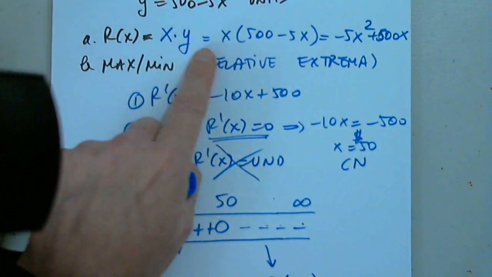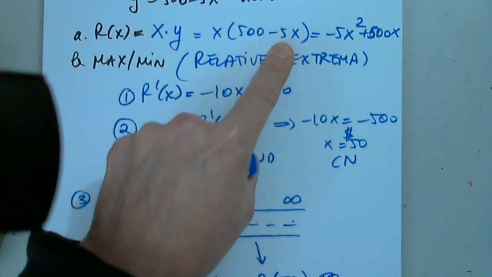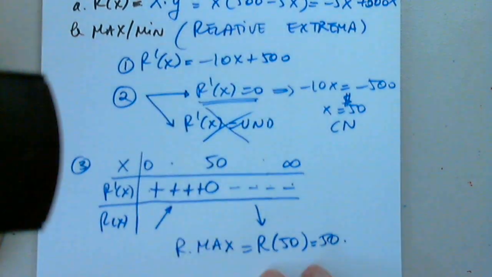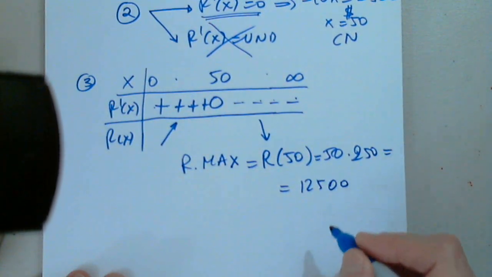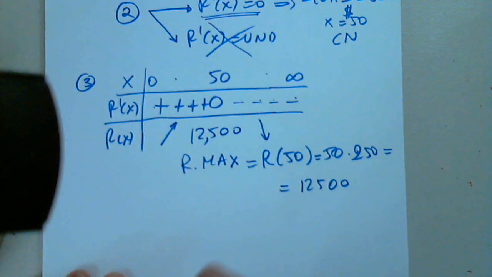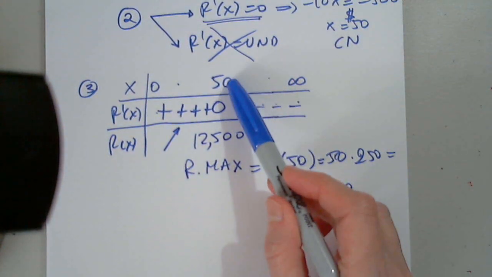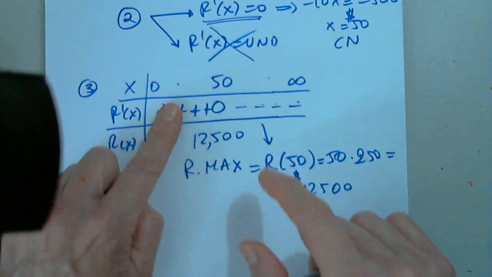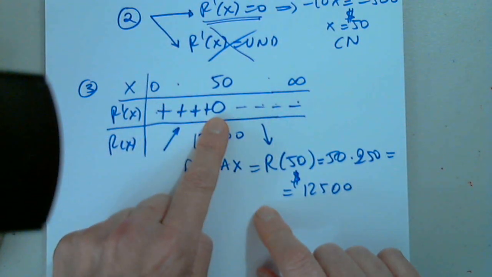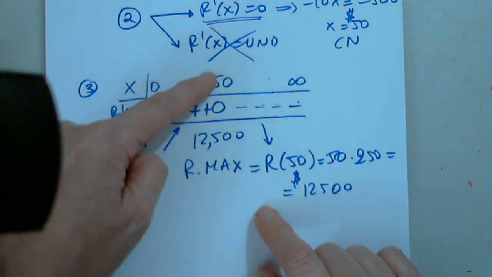So I have to go back to R and replace 50 times 500 minus 250, because 50 times 5 is 250. 500 minus 250 is 250. And then I multiply, and I get 125 and 2 zeros. So 12500. And this is the maximum revenue. So I plugged in 50 in R to find the maximum revenue. This is only telling me where the function is increasing and decreasing and where it has a max or a min. It has a max at 50, 12,500. This is the point.